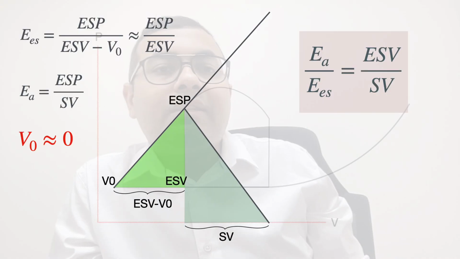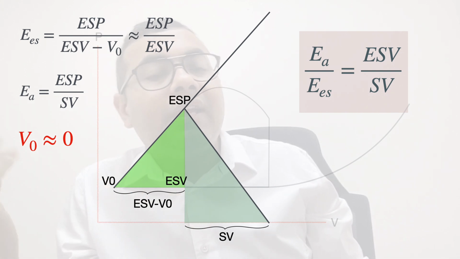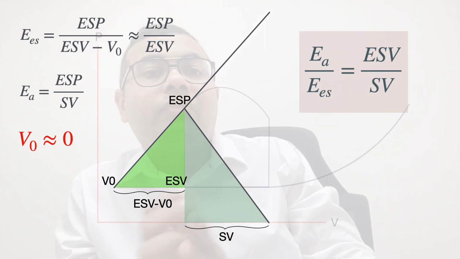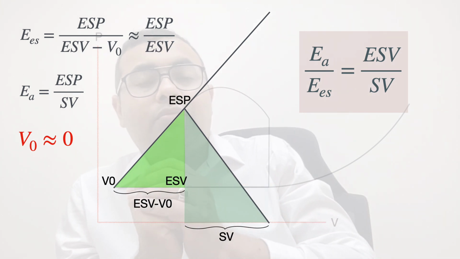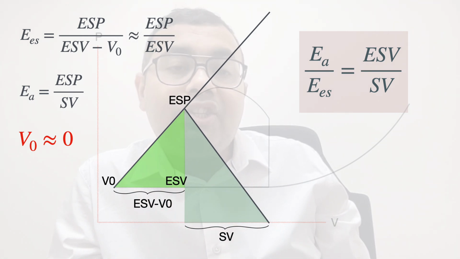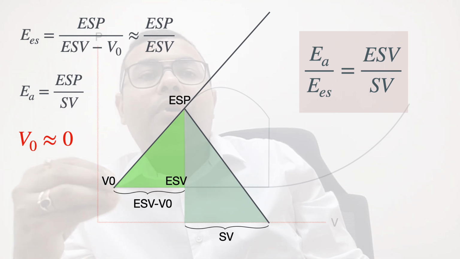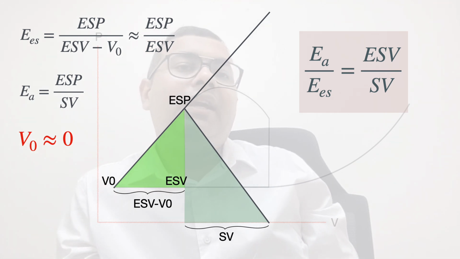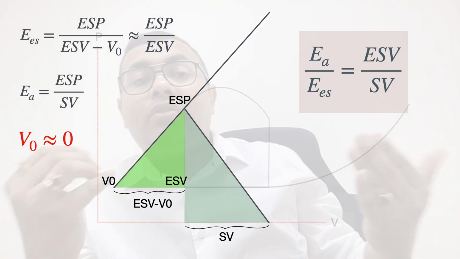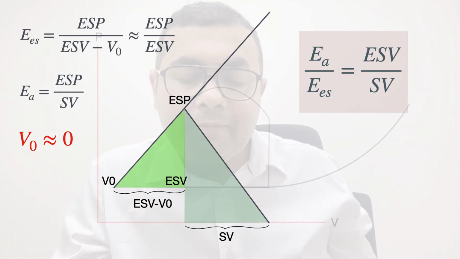There are single beat methods which have also been proposed. The simplest one is that the EA by EES ratio is the ratio of the end systolic volume by stroke volume, both of which we can calculate from echocardiography. So this formula assumes that the unstressed volume of the left ventricle is 0, as it is negligible compared to the end systolic volume. However, it may not often be the case, and therefore this formula can bring in some inaccuracies.